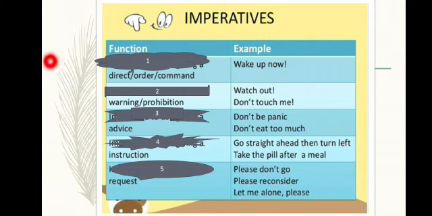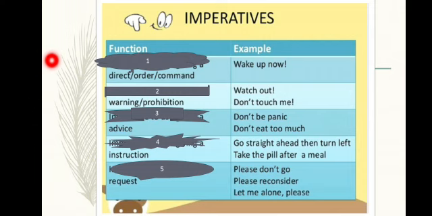Let's move to the third one, the imperative sentence. What is an imperative sentence? An imperative sentence expresses a request, an order, an instruction, or advice. In an imperative sentence, the subject you is usually omitted, as it's already understood. If I say, don't touch me, don't panic, don't eat too much, wake up now.